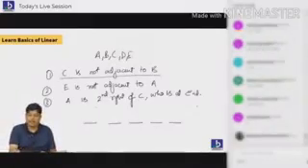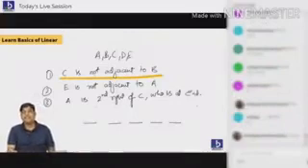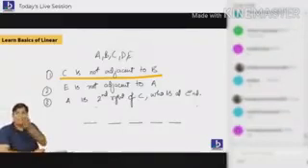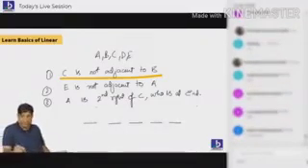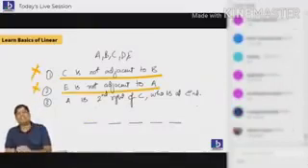C is not adjacent to B. You all tell me, when C is not adjacent to B, is it a good or uncertain point? It's uncertain. C is not adjacent to B means what shall I do? I should write it down. C is not adjacent to B, it is here. This is the way you are supposed to do seating arrangement.